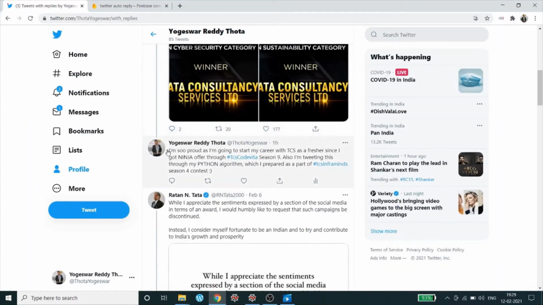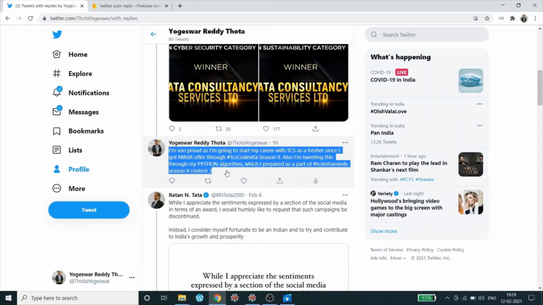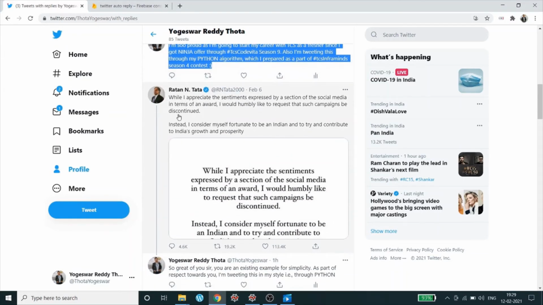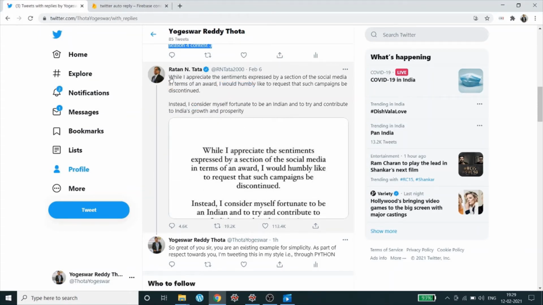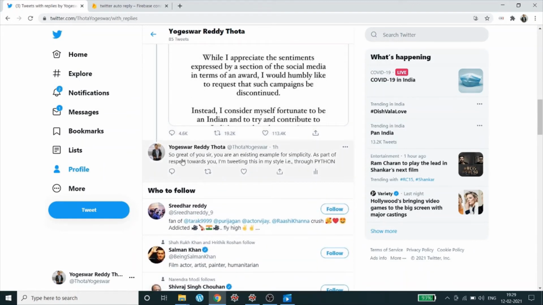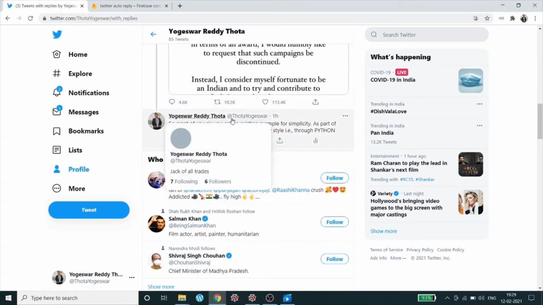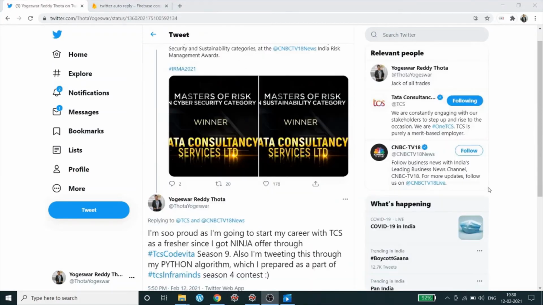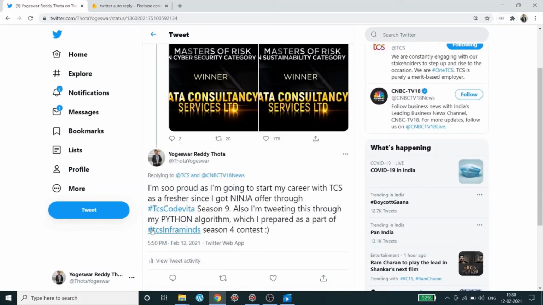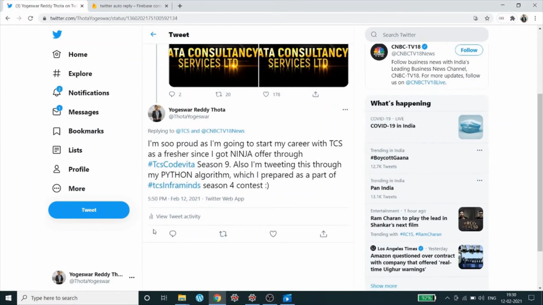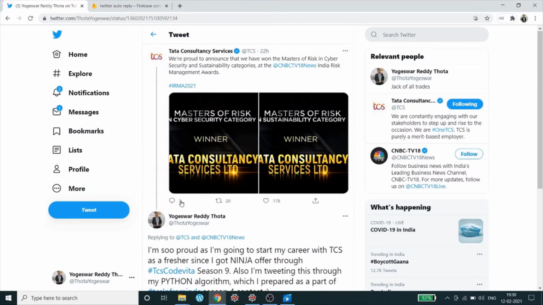I replied to this particular message using my Python code, and I also did the same thing for Ratan Tata sir. This was a recent post by Ratan Tata sir, and for that one also I tweeted a reply in my style through the Python algorithm which I built. Also, I think I'm the first person to introduce the TCS INFRAMINDS hashtag to Twitter, in the post which was tweeted as a reply to TCS's recent post.